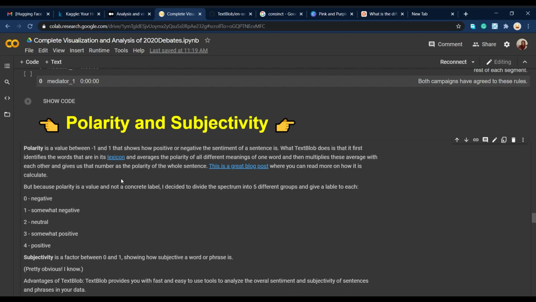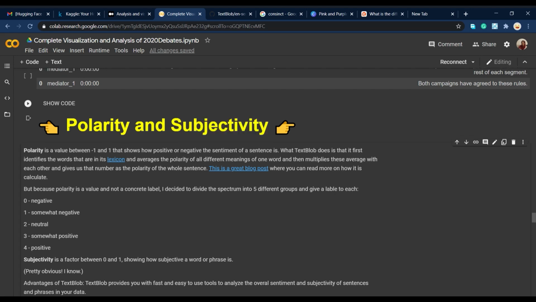You can learn about each one by going to these links that I provided for you in the Colab and Kaggle notebook. Here, what you have to know about polarity is that it's a metric between -1 and +1 that shows how positive or negative the sentiment of one sentence is. And subjectivity is a metric that shows how subjective a sentence is, and how the person who's talking is referring to himself or his opinion when he's trying to state a sentence. For calculating these two, we use a package called TextBlob.